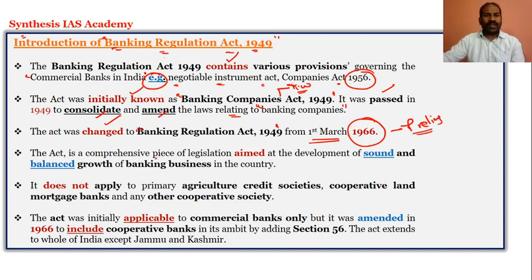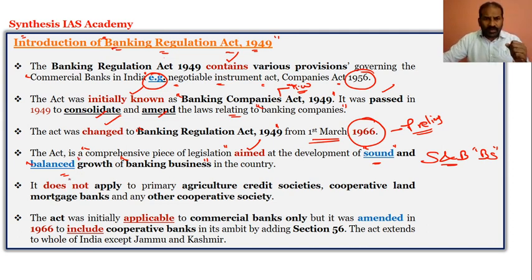And the Banking Regulation Act 1949 definitely aims at the development of sound and balanced growth of the banking business. So what is important for an underdeveloped country like India is sound and balanced growth of the banking system, which is very necessary and the need of the hour. And this act creates a comprehensive piece of legislation for the development of sound and balanced growth of the banking system in India.